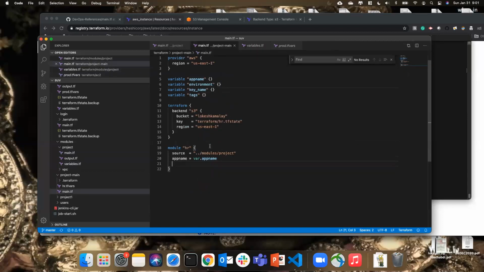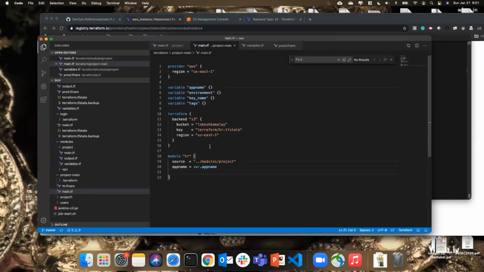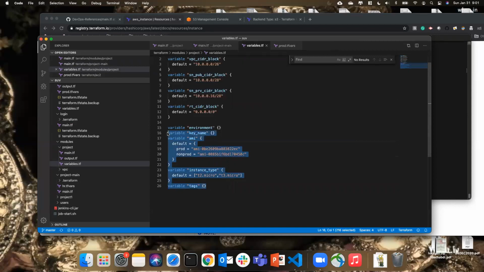What I'm going to pass: I haven't defined these variables here, right?